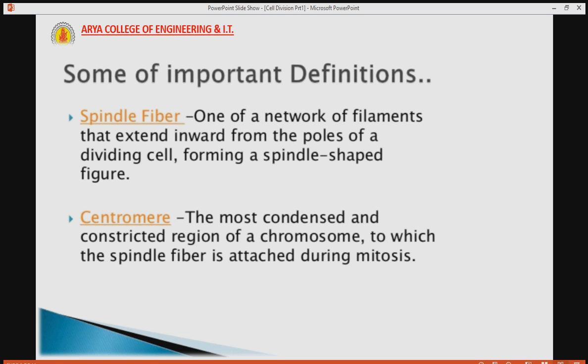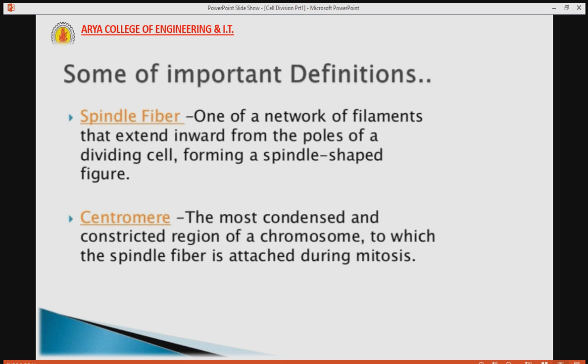Before understanding cell division, we have to understand some definition of these words. What do these mean? So we can understand cell division easily. Let's start with spindle fiber. Spindle fiber is one of the network of filaments that extend inward from the poles of a dividing cell, means when cell division occurs, spindle fiber develop between the two centrioles which are pole apart, and on this spindle fiber the centromere of the chromosome joined.